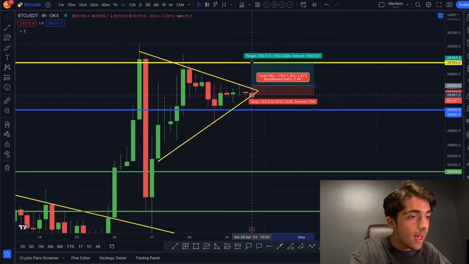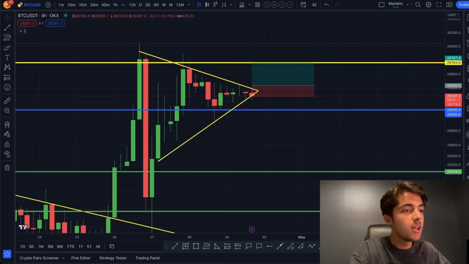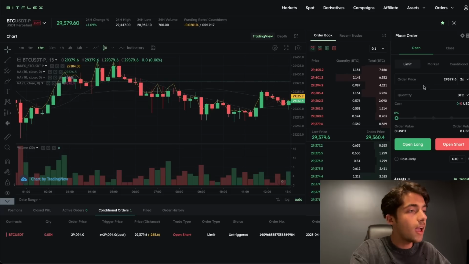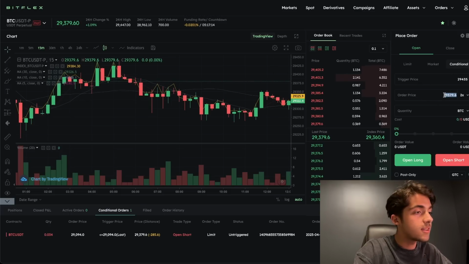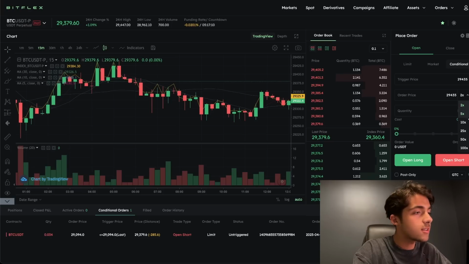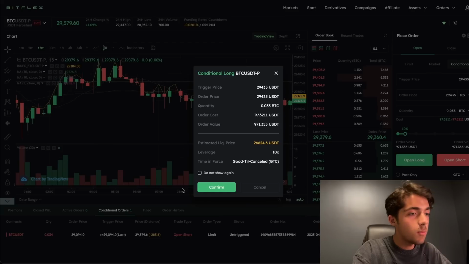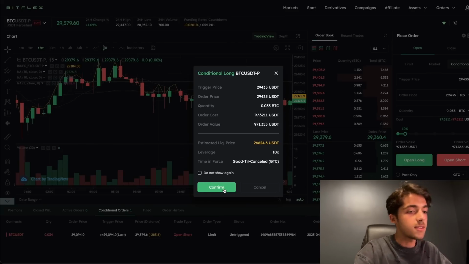So we're basically going to be entering the long position at exactly $29,435. So we go to our exchange over here, and we go to conditional. We copy it exactly over here, $29,435. In terms of our leverage, I'm also going to use 10x leverage only just to keep it even, right? So I'm going to do 10x leverage right there, boom, and I'm going to do 10% of my trading portfolio only. That's why I like to only do it. So I don't like to do it more than that. So boom, perfect. That's going to be, again, open long, confirm, and let's just check everything is right. $29,435. Perfect, 10% only. Yes, confirm, and boom.